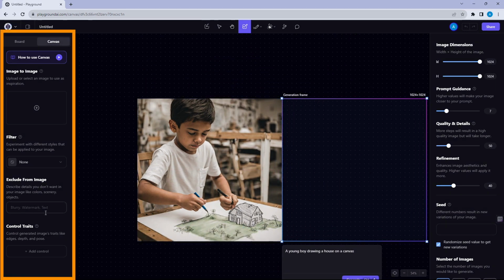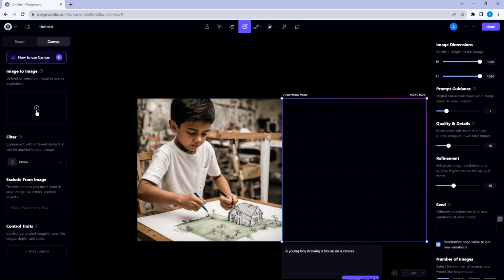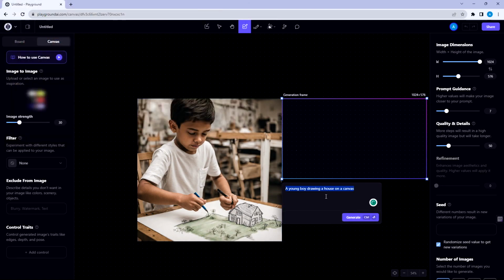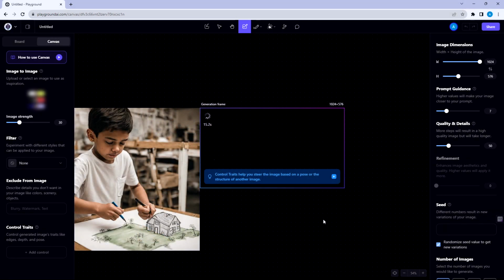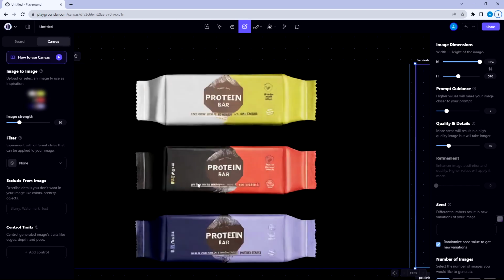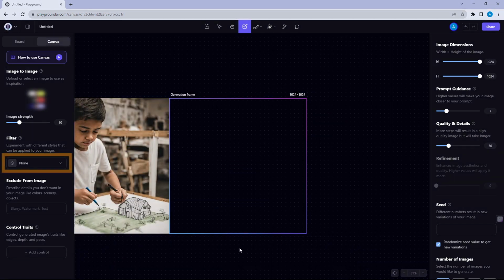Now in the left panel, there's an area called Image to Image, where you can upload the image you want to use as inspiration. And below that is the filter area.